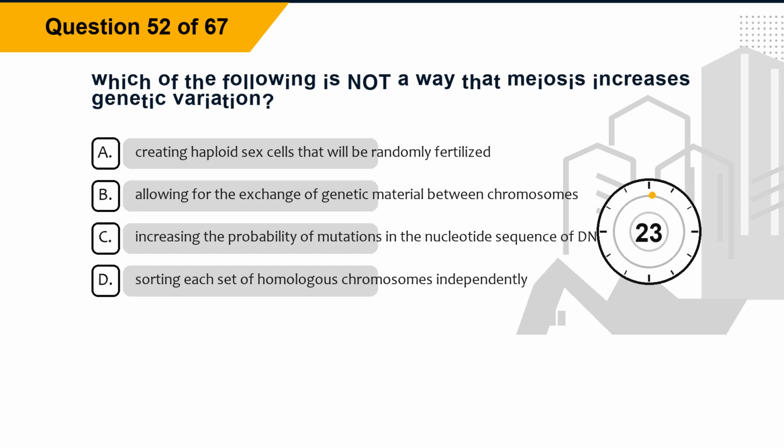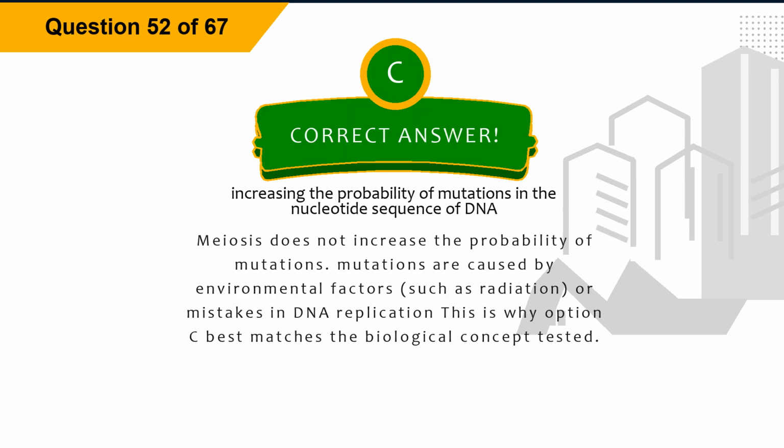Question 52. Which of the following is not a way that meiosis increases genetic variation? Option A, creating haploid sex cells that will be randomly fertilized. Option B, allowing for the exchange of genetic material between chromosomes. Option C, increasing the probability of mutations in the nucleotide sequence of DNA. Option D, sorting each set of homologous chromosomes independently. The correct answer is option C, increasing the probability of mutations in the nucleotide sequence of DNA.